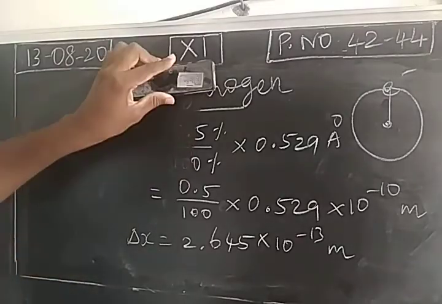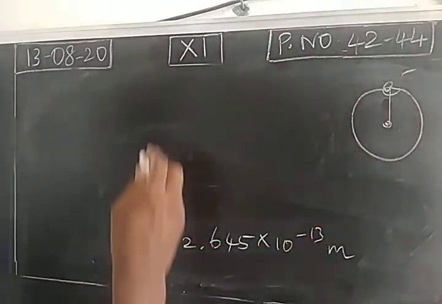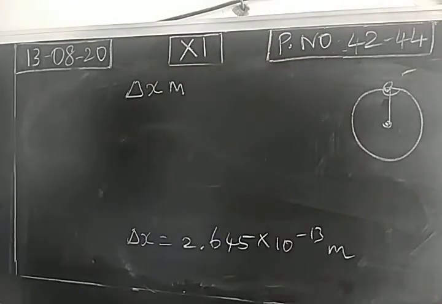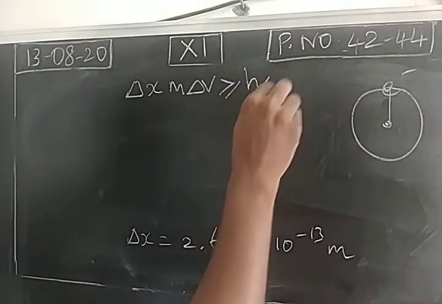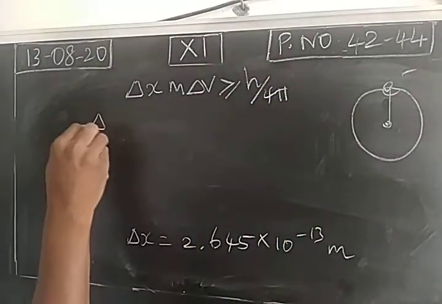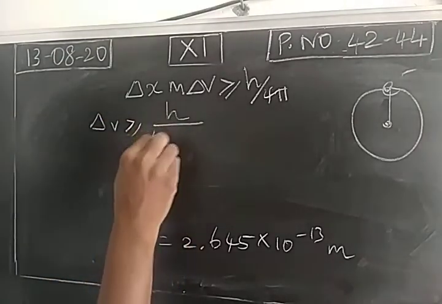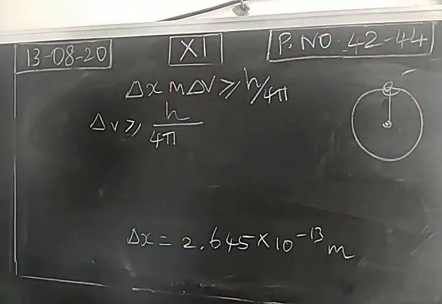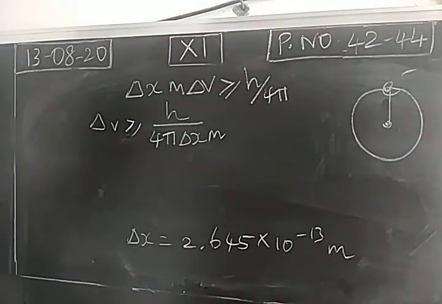Next, the uncertainty in velocity can be calculated. According to the Heisenberg uncertainty principle, delta x times m times delta v is greater than or equal to h by 4 pi. We know this value; we need delta v. So delta v is greater than or equal to h by 4 pi, with delta x and mass moved to the right hand side: delta x into the mass of the electron in the first orbit.